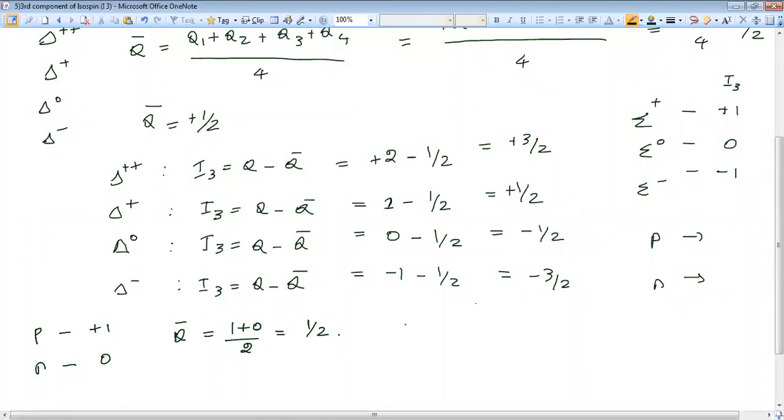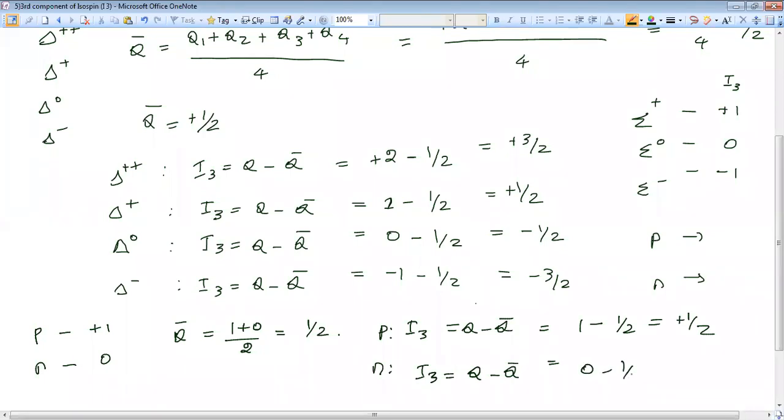So I ask you to find I3 for proton. Right, I3 of proton is equal to Q minus Q bar. Charge of proton +1 minus Q bar. We have found Q bar as 1/2. So I will get +1/2 for proton. If I calculate for neutron, I will get I3 equal to Q minus Q bar, which is equal to 0 minus 1/2, that is minus 1/2. Is it clear now?